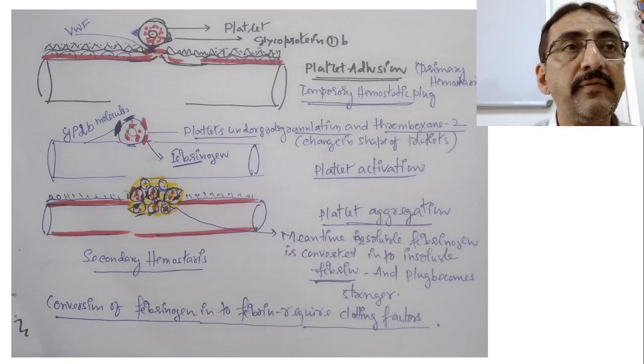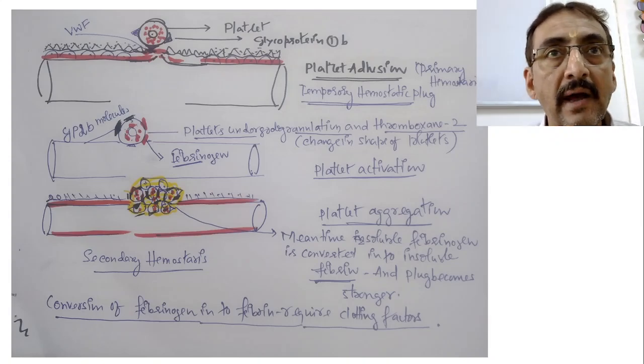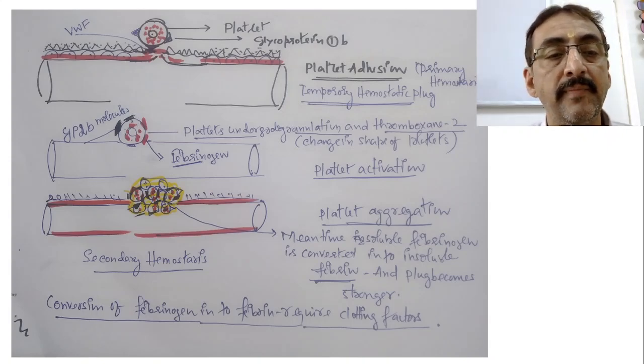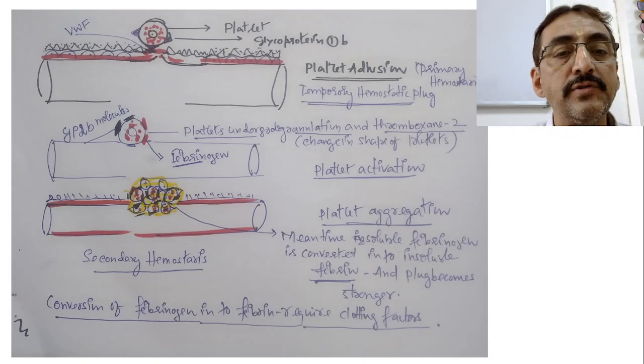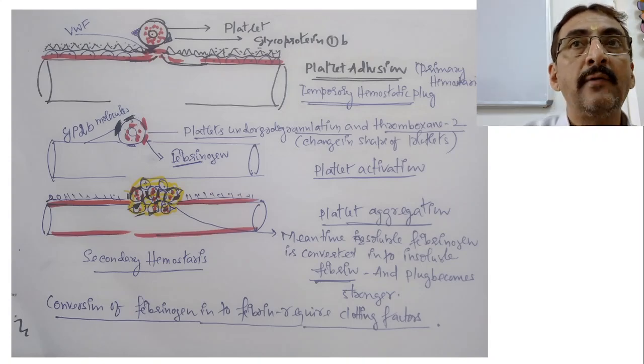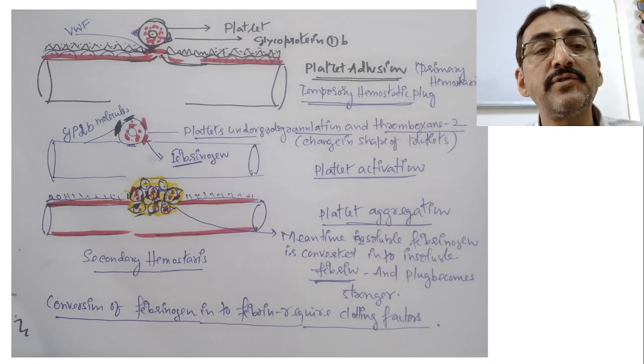Once this fibrinogen and glycoprotein 2B molecules are produced, they will attract many other platelets together. They all come together, get bound together, and form a plug-like structure. Hence there is formation of the secondary hemostasis. Primary hemostasis is over. Now there is formation of secondary hemostasis, and once it occurs, this needs to be strengthened.